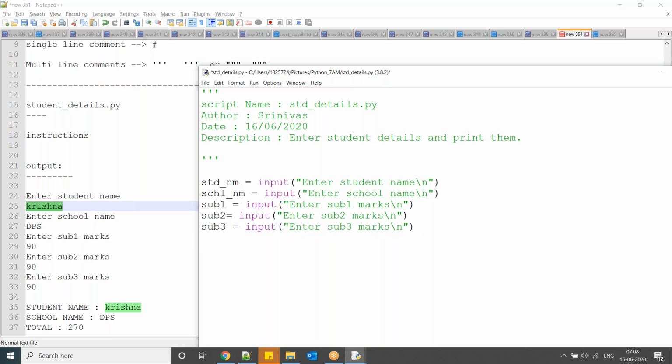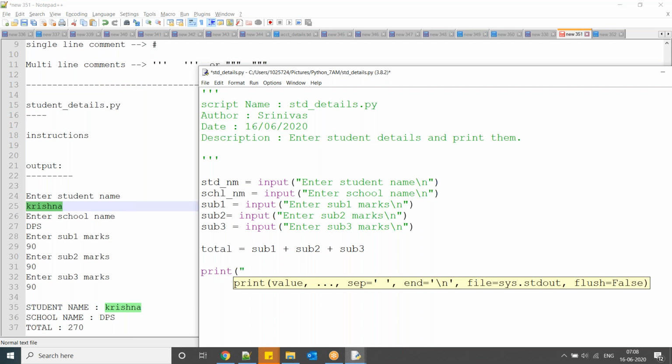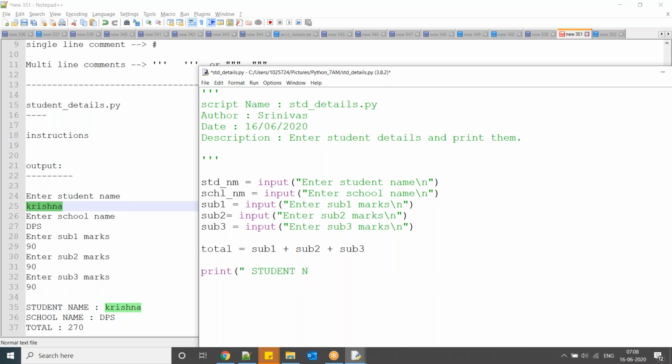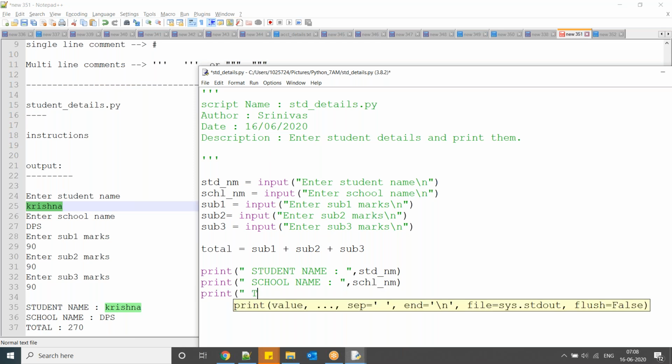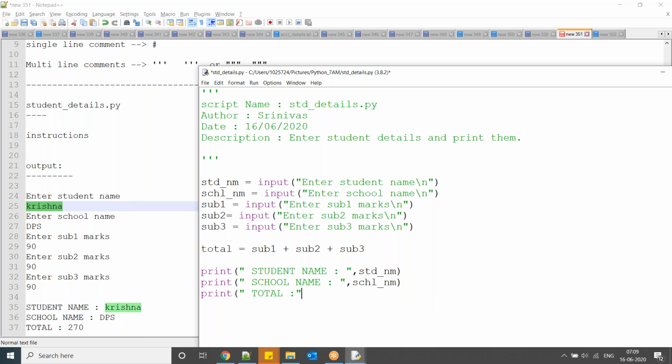Okay, now total equal to subject 1 plus subject 2 plus subject 3. Now print, what do you want? Student name, school name, print total. Okay, now save the file, execute the file.